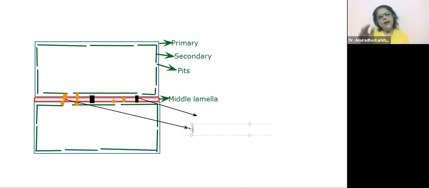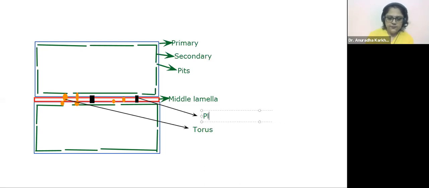No. They may touch. They may not touch. There is no rule. Yes, exactly. Very good. Yes, correct. So this is going to be your torus, right? And this is going to be your plasmodesmata. Now clear? Now this image is clear? Now no confusion? No doubts?